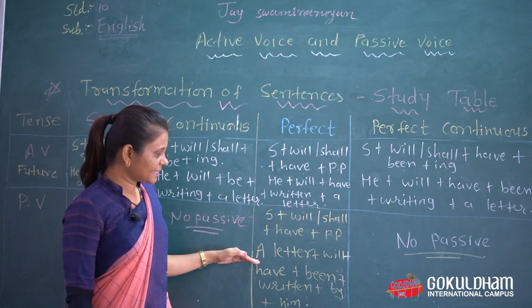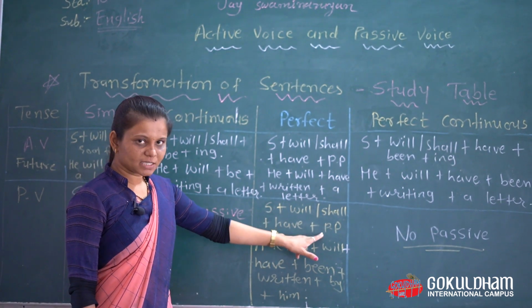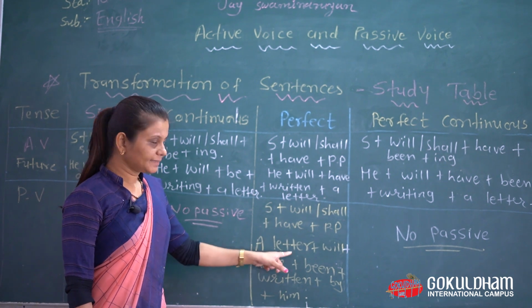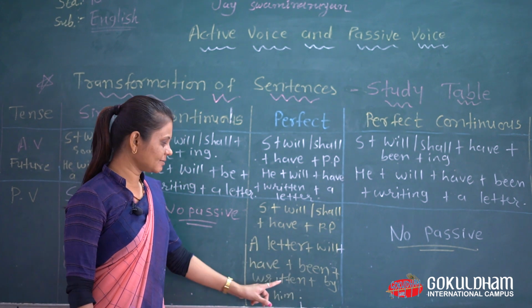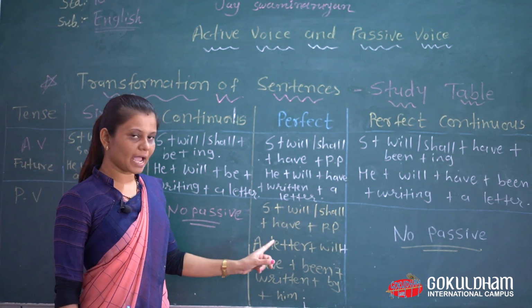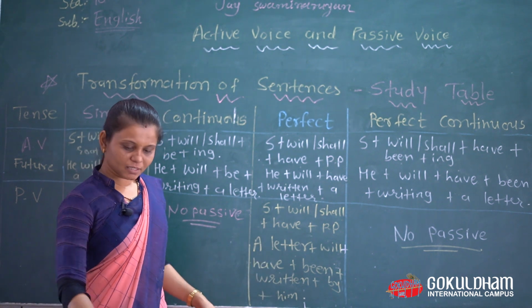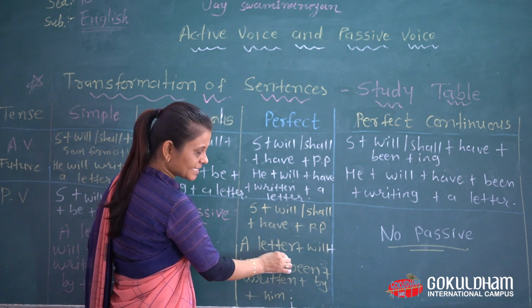Passive voice of that tense: subject, will, shall, have, past participle form. A letter will have plus been plus written plus by plus him. A letter will have been written by him. So here will have remains as it is.